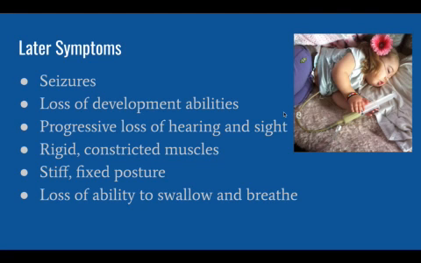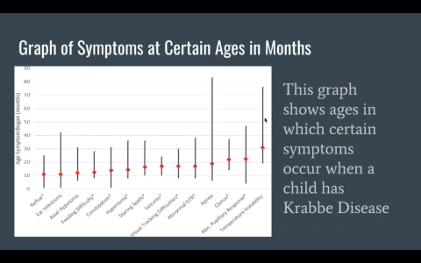As the disease progresses, later symptoms include seizures, loss of developmental abilities, progressive loss of hearing and sight, rigid, constricted muscles, stiff, fixed posture, and progressive loss of ability to swallow and breathe. Certain symptoms occur at different months, which is shown in this graph.